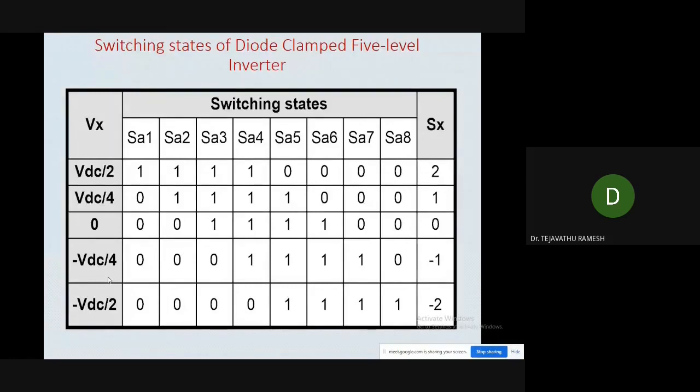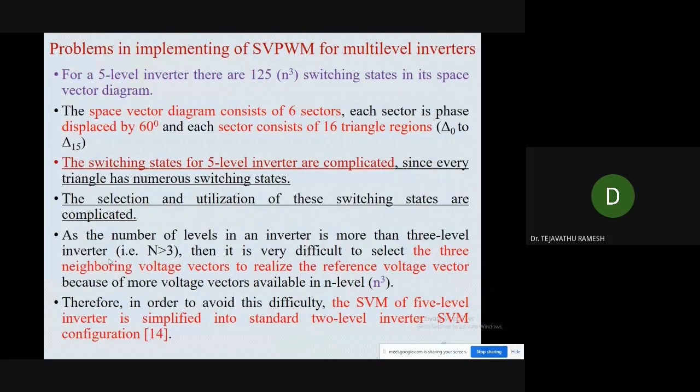This is the switching states. Depending upon the switching states, what pole voltage we are getting here: VDC by 2, VDC by 4, 0, minus VDC by 4, and minus VDC by 2. These are the pole voltages. Now the important thing is here we need to implement the space vector modulation for the 5-level inverter.